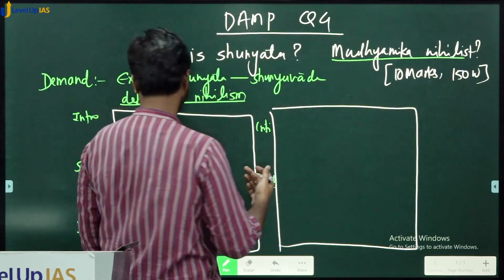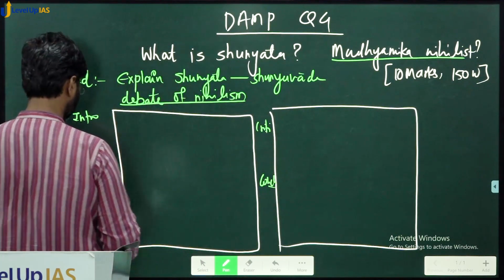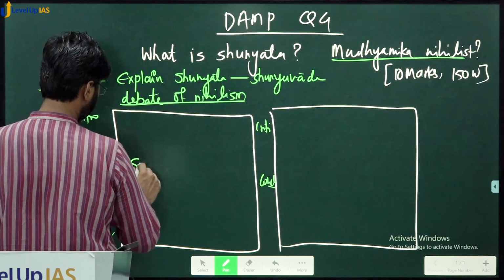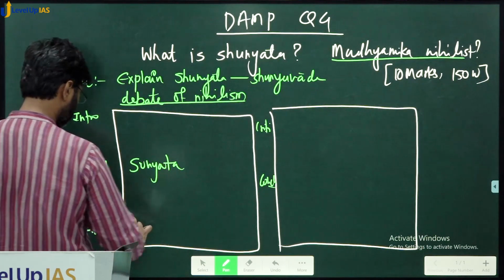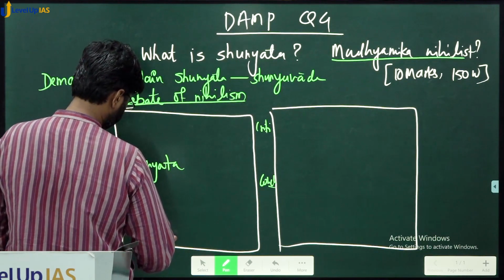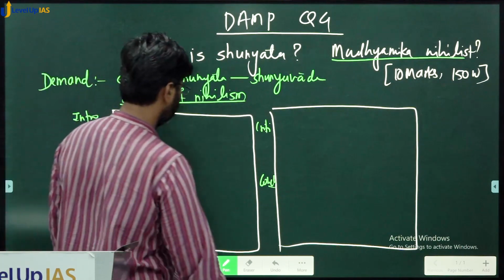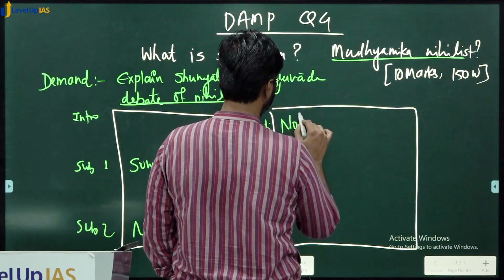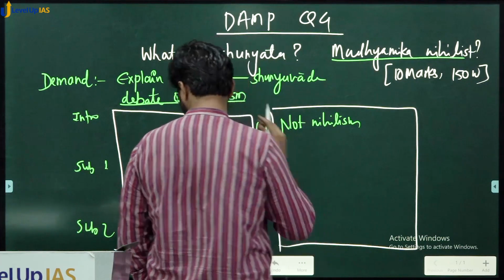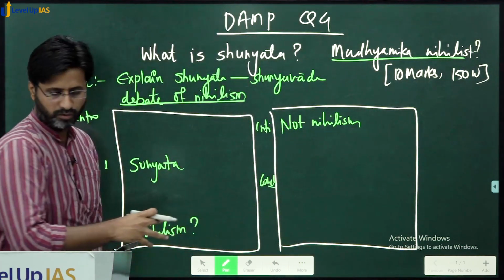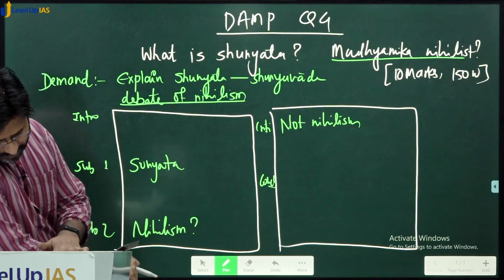Subheading 1 would be shunyata, explaining what it is. Then nihilism, then not nihilism, and then the conclusion that you can draw briefly on the basis of these two.